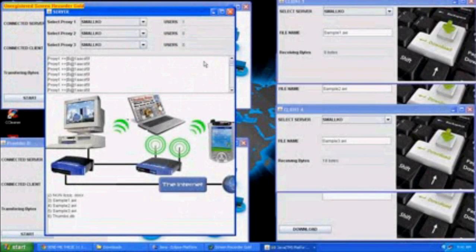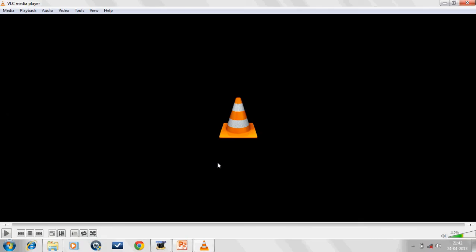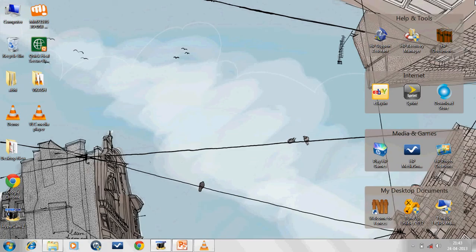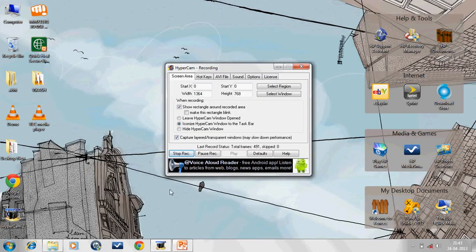Now we will wait for the file to download. We can see that all three files are downloaded in our folder, the default folder that we gave. Now we can say that our